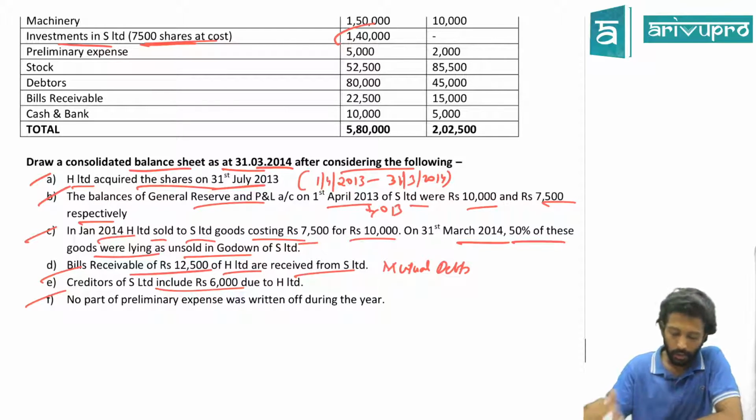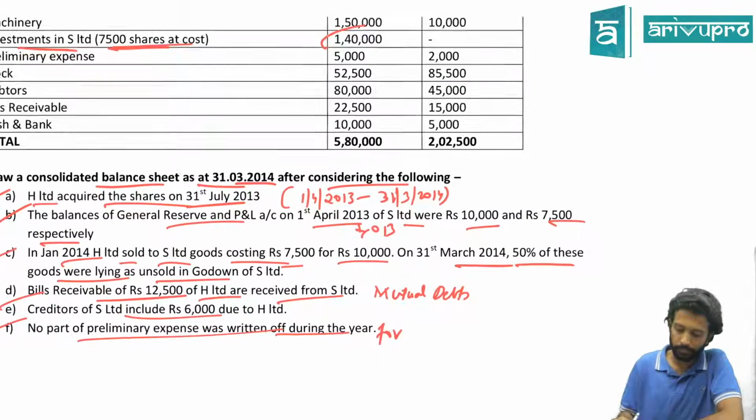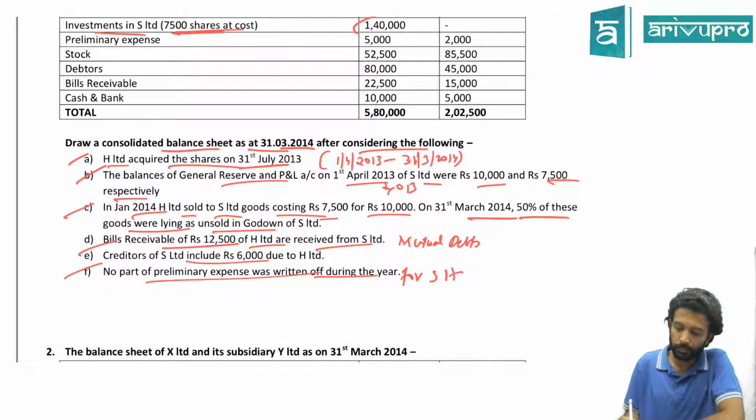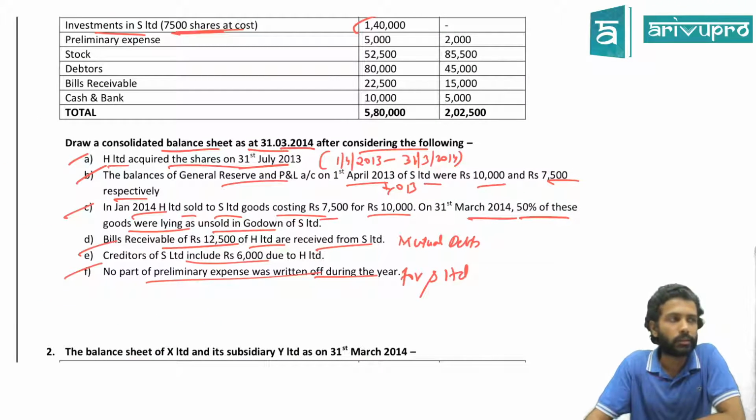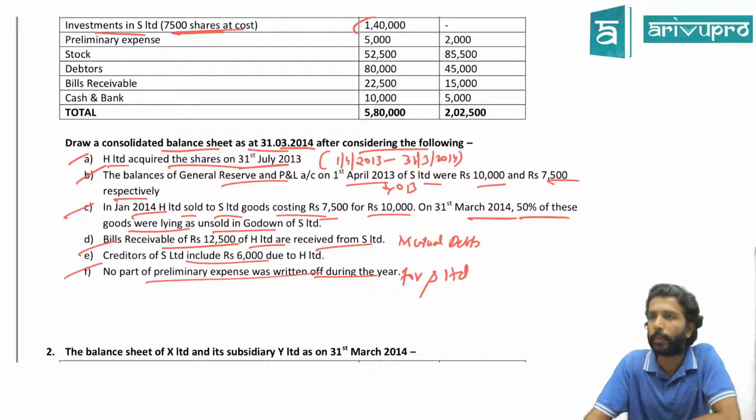Where you will reduce? Consolidated balance sheet. No part of preliminary expense was written off during the year for S Limited. You're right, it's a typo. That means what are they asking you to do? Write off. Write off means where will it go? All expenses will go where? P&L. For which company do we have to do a write off?